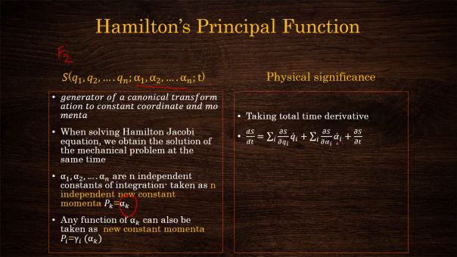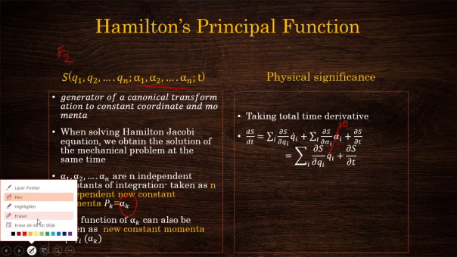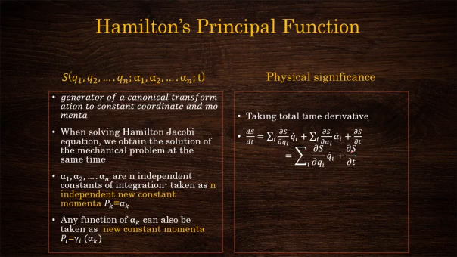You already know alphas are constants, so alpha dot will be 0. So the second term goes to 0. Finally, what you have is only the first term involving differentiation with respect to q, and dou S by dou t.